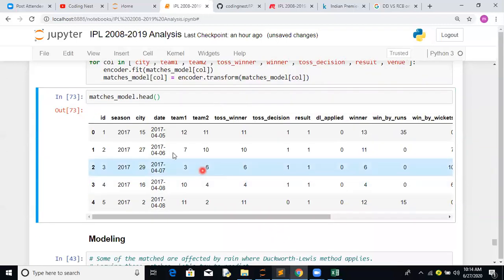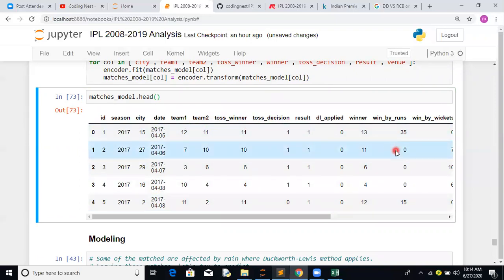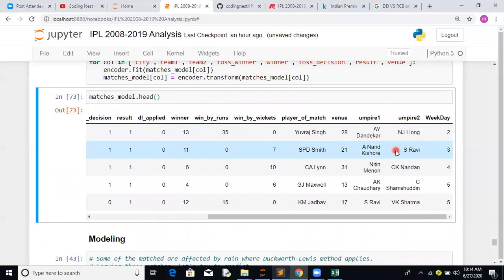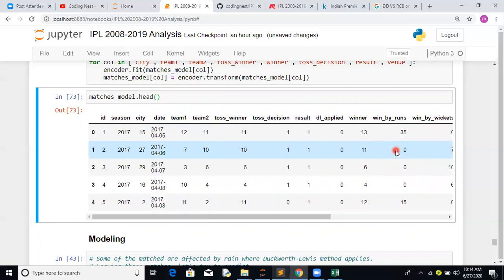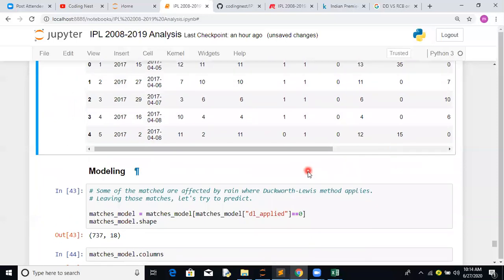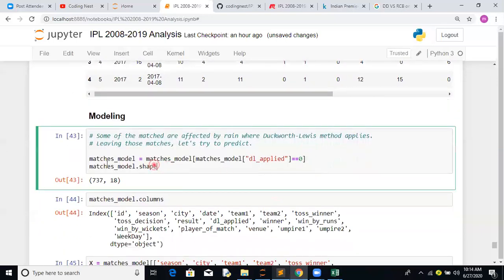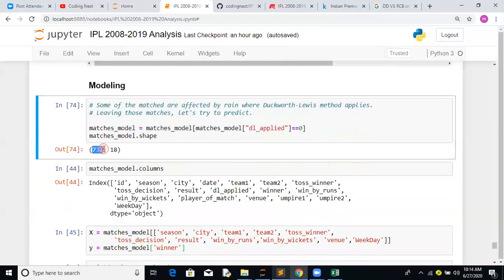With this in effect, if you notice, cities are easily converted into numbers. Team one, team two, toss winners, everything we are able to convert into numbers. Now, what features do we have to extract? Let's do that in the modeling part. Again, the one constant we have to live with is that we are using only rows where Duckworth Lewis applied equals 0, so we are excluding the equals 1 part.